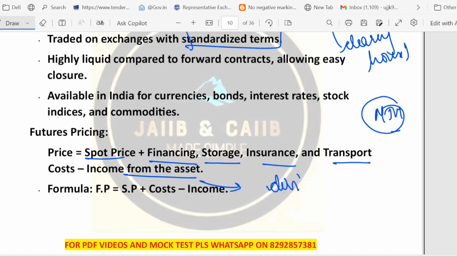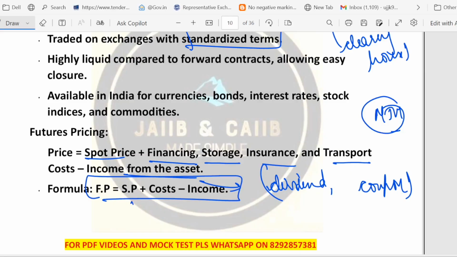What kind of income can you get from the asset? You can get dividend, or you can get coupon. You have to subtract any income that you get from the asset, and you have to add the cost of holding the asset until delivery: financing cost, storage cost, insurance cost, transport cost. So a simple formula is like this: future price is equal to spot price plus cost minus income.